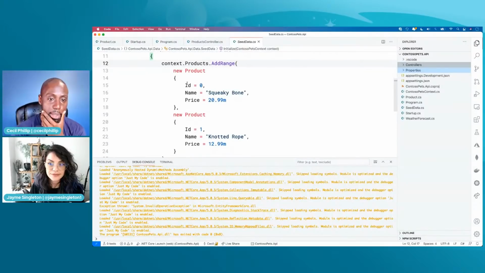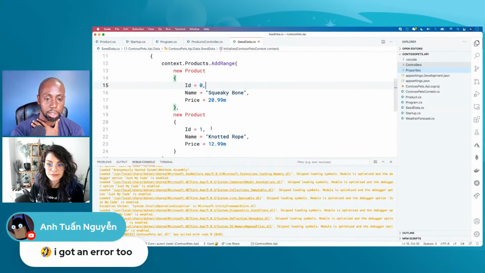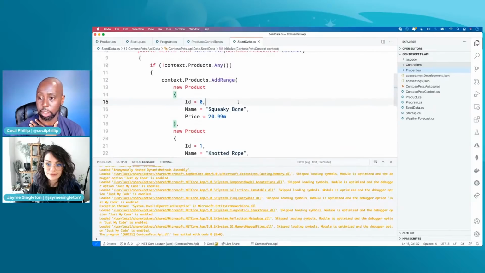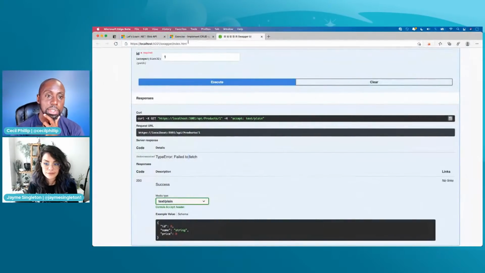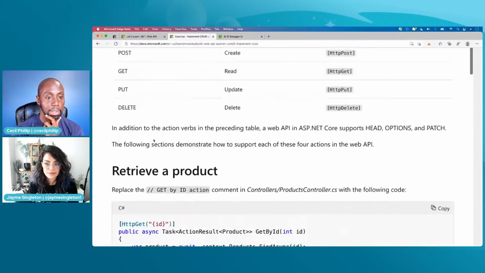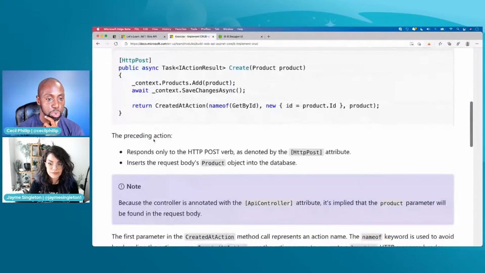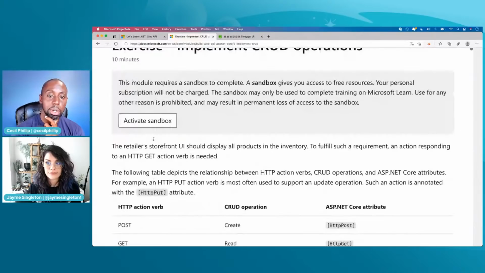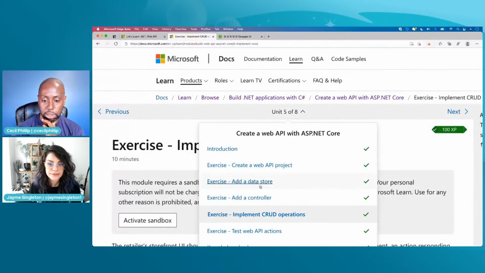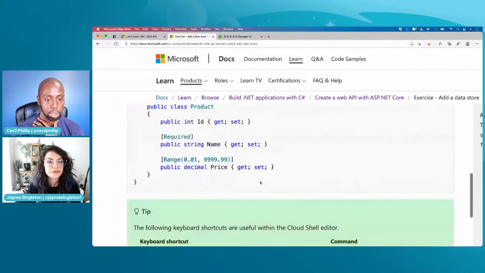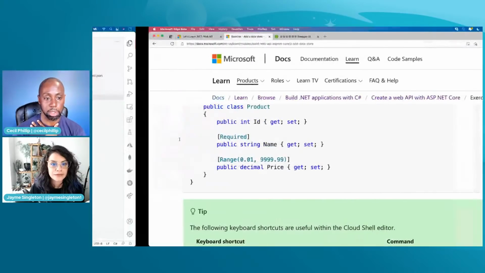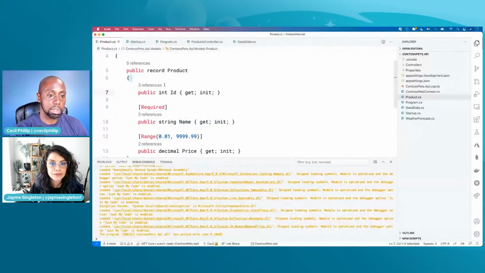I'm going to look at this database again. I'll make sure the IDs are unique. The names are unique. Okay, that makes sense. And then let's take a look at the product. Now, if I look at how it's defined inside of here, I believe it was defined in add a data store. I think I might have to label this as an ID. I think that might be what's missing from here. So let's try that and see if that fixes it.